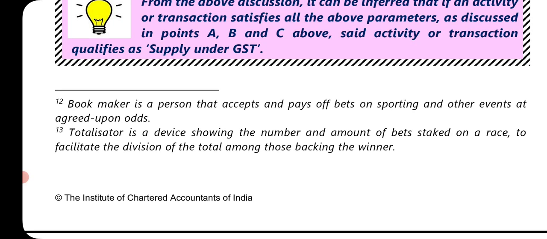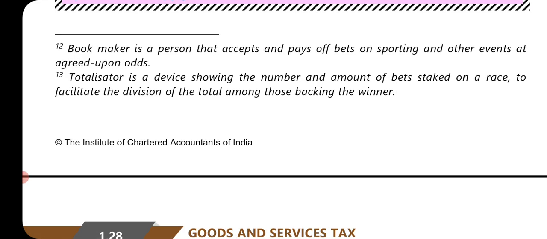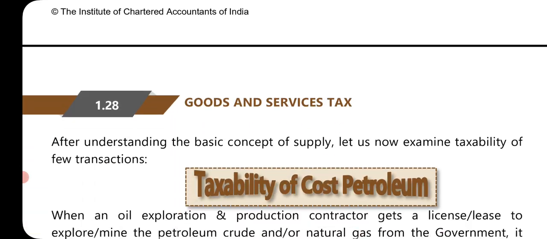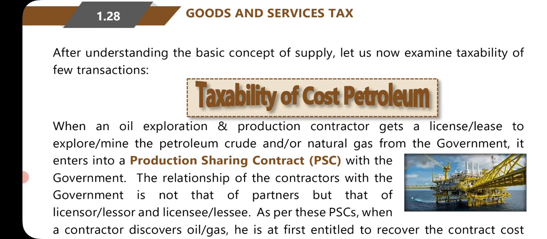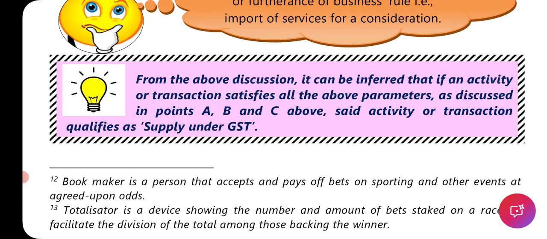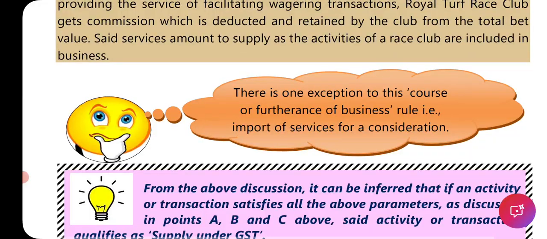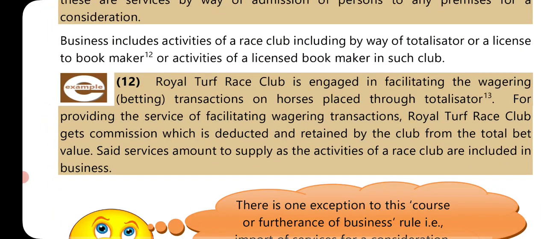A bookmaker is a person that accepts and pays off bets on sporting and other events at agreed upon odds. A totalisator is a device showing the number and amount of bets staked on a race to facilitate the division of the total among those backing the winner. So this is about betting and everything they're talking about, right?